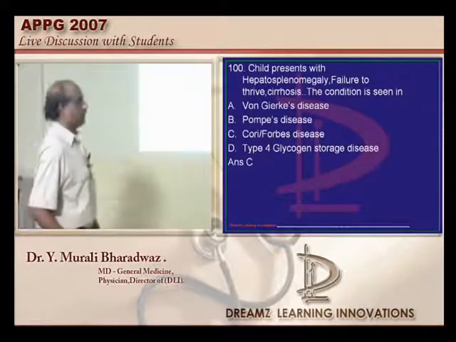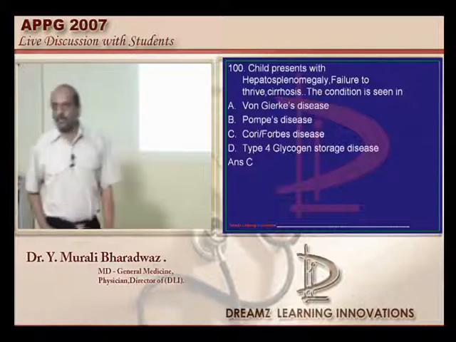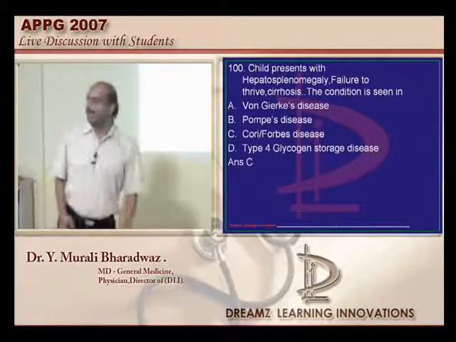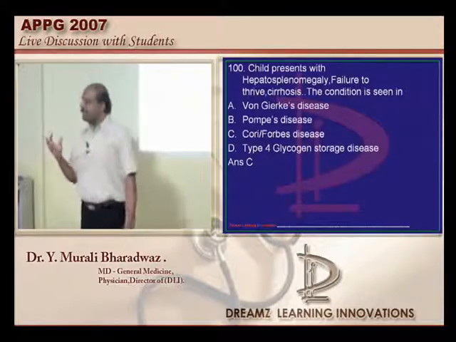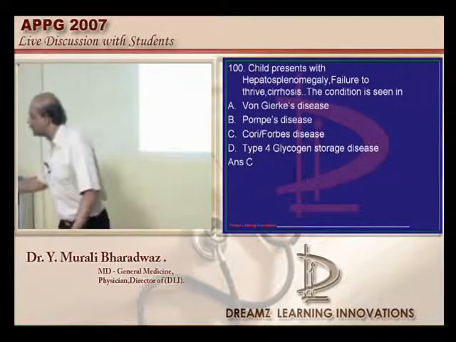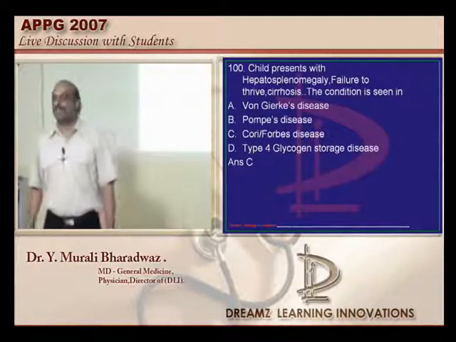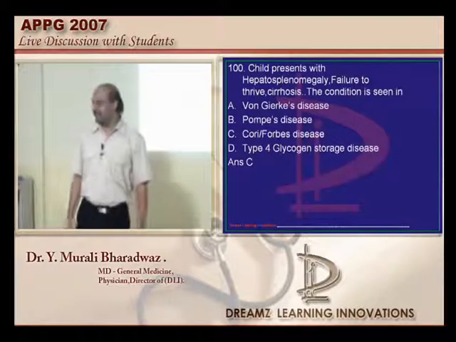Now this is an interesting question. A child presents with hepatosplenomegaly, failure to thrive, and cirrhosis of liver is also there. Did he also give in the exam a floppy child or something like that? Hypotonia was also there. Then what else is required? We will make the diagnosis now.